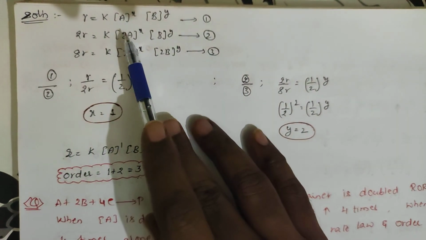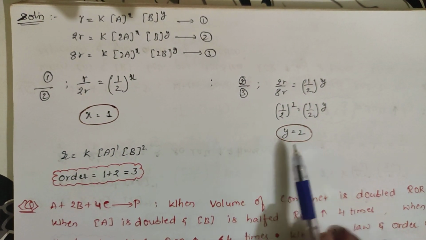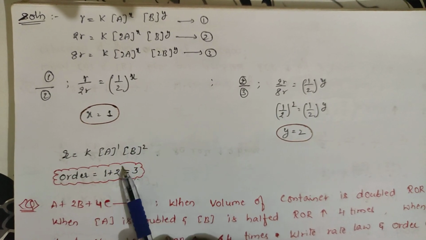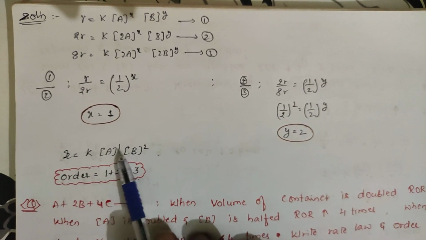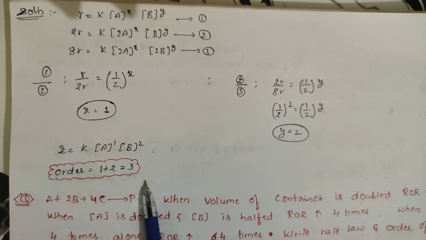So what happens? With respect to A, order is 1. With respect to B, the order is 2. So R will be equal to K into [A] power 1, [B] power 2. So order will be equal to 1 plus 2, 3. So this is the rate equation and this is the order of the reaction.